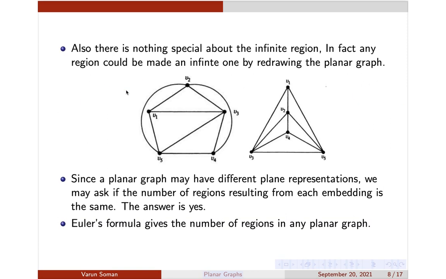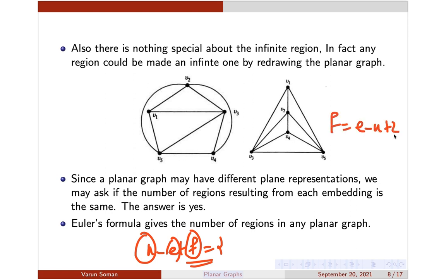So what is Euler's formula? It's a very simple thing. It says that n minus e plus f is equal to 2, where n is the number of vertices, e is the number of edges and f is the number of regions. Or you can say that f is equal to e minus n plus 2. Euler's formula gives you the number of regions for a planar connected graph with n vertices and e edges. We are going to prove that now.